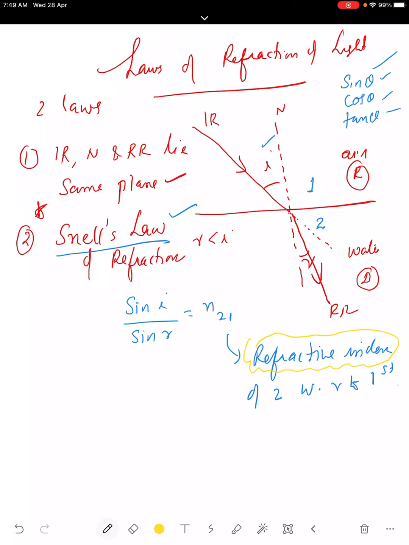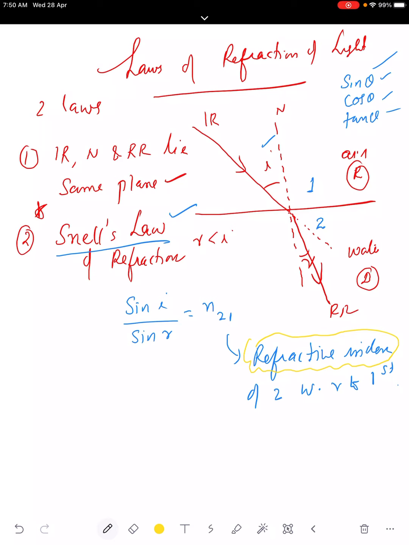When light travels from one transparent medium to another transparent medium, of course, there will be a change in the path of light. It can come toward the normal, we say that it bends toward the normal. It can go away from the normal, we say that it bends away from the normal. So, the extent of the change in direction that takes place in a given pair of media may be expressed in terms of refractive index, that is a constant, and we call this n21, refractive index of the second medium with respect to the first medium.